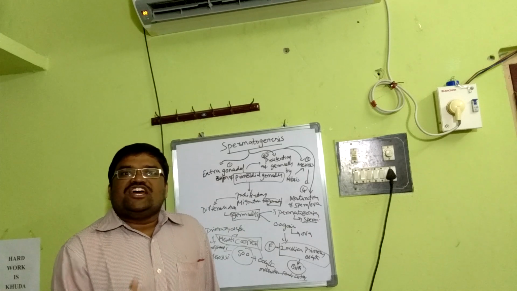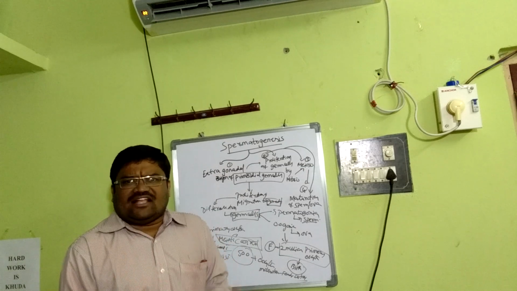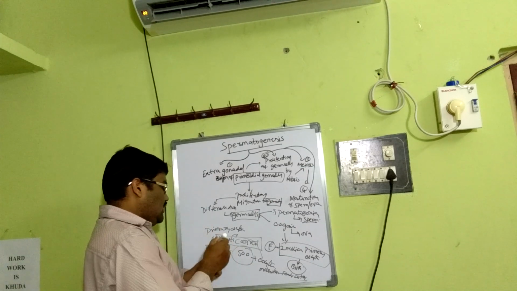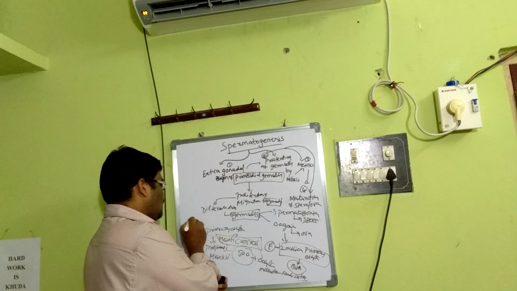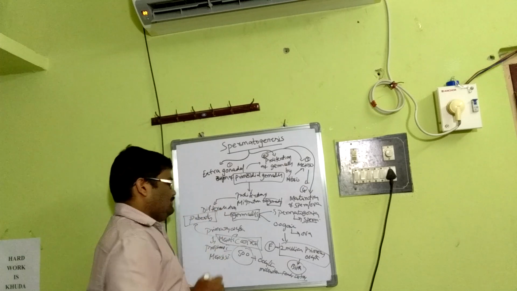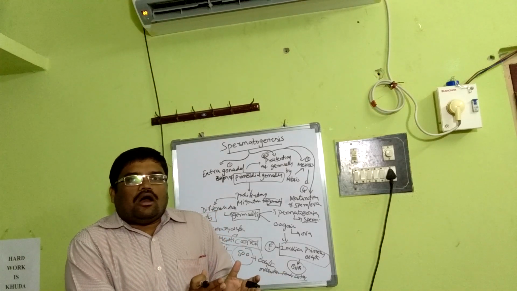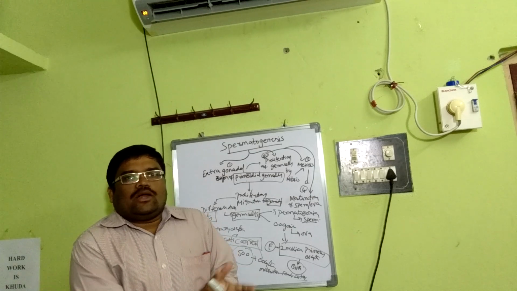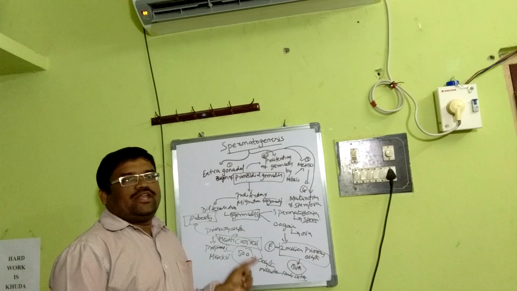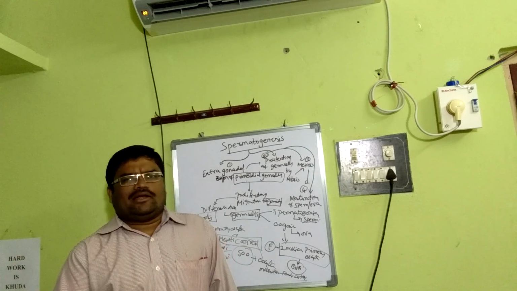The primary oocytes, of which there are 2 million at the time of birth, are all under meiotic arrest up till puberty. When a female attains puberty, through each menstrual cycle, one primary oocyte will mature. So like that, around 500 oocytes you can expect. The rest may not, because there is a menopause at a particular point of time.